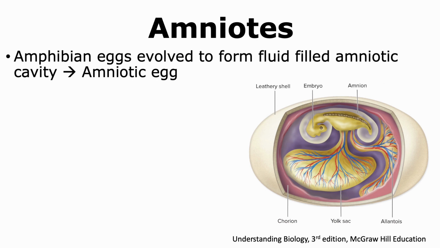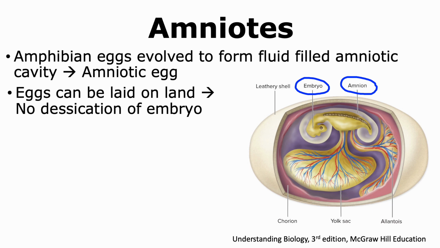The amphibian eggs evolved over time to form a fluid-filled sac called the amniotic cavity. The amniotic cavity had an amnion, or membranes, that made this fluid-filled sac where the embryo would reside. Thus, the eggs can now be laid on land because the embryo was surrounded by fluid and hence could not dry out or undergo desiccation. Such eggs, where there is an amniotic cavity, are called amniotic eggs.